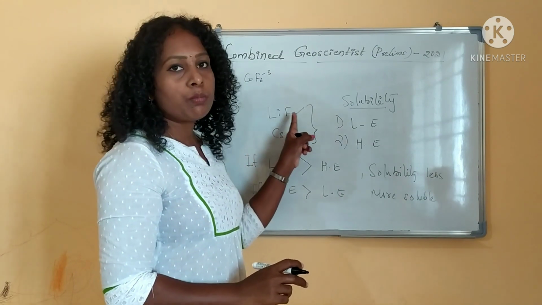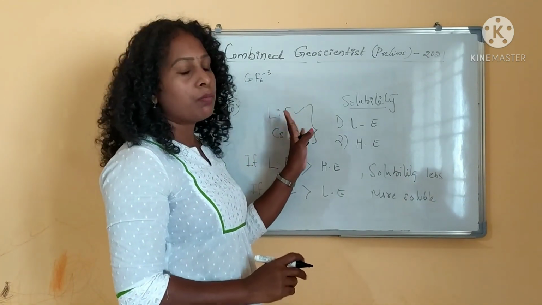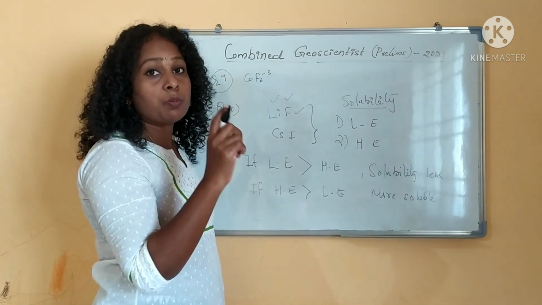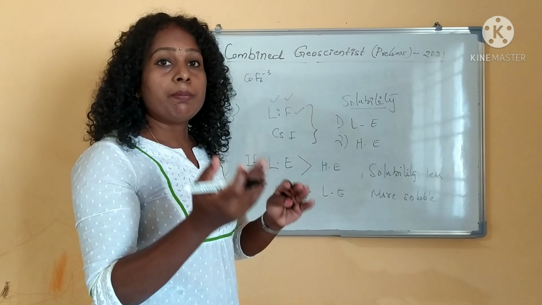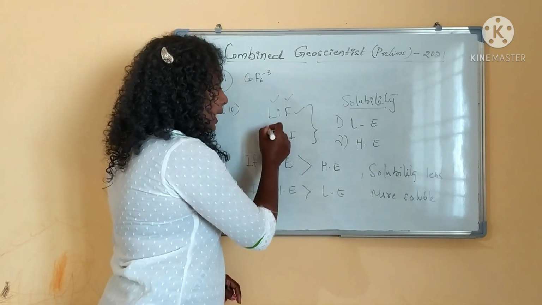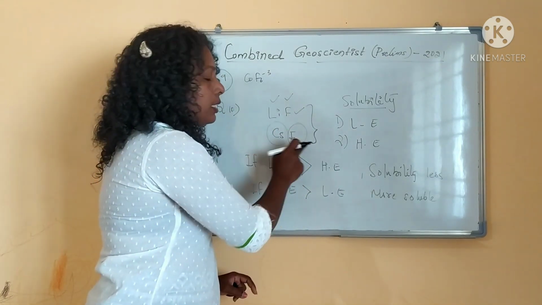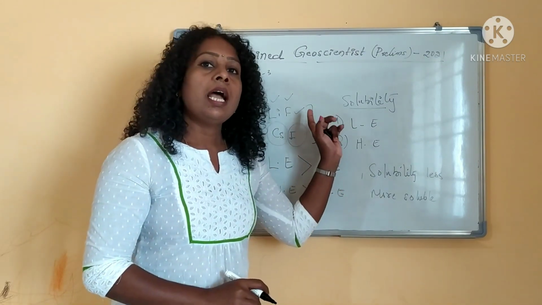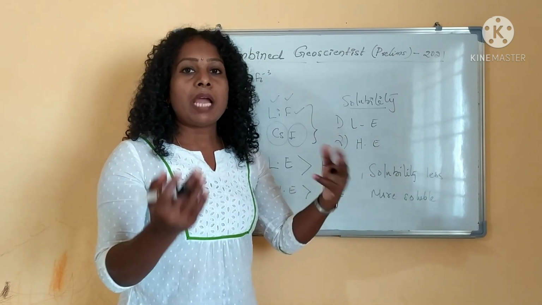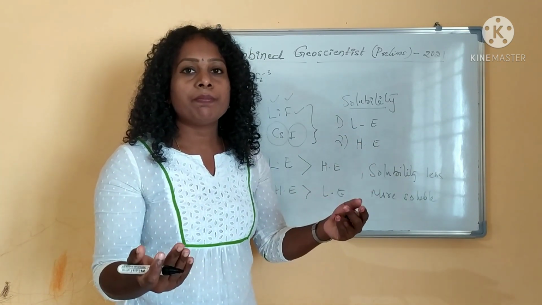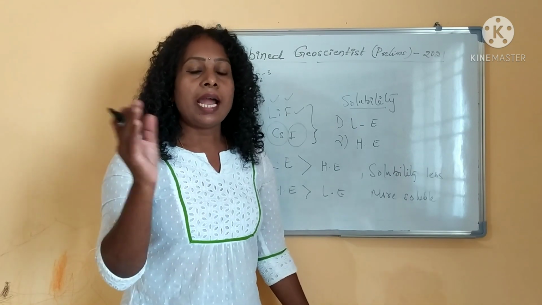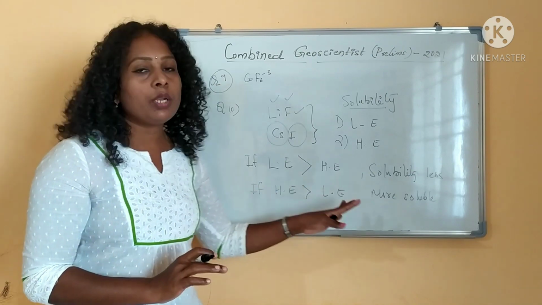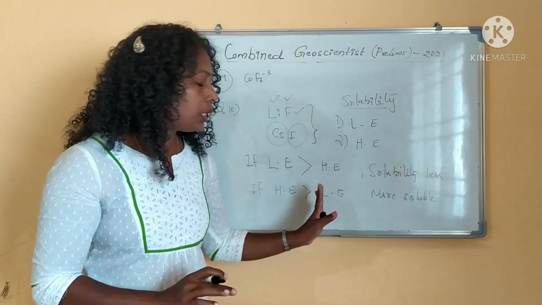Is the lattice enthalpy more for this? Yes, it is more. Why? Because lithium and fluorine are both smaller in size, and if the size is smaller, lattice enthalpy will be more. Coming to the second option, cesium and iodine, both ions are very large in size. If the size is more, hydration enthalpy will be low. If hydration enthalpy is low, it will not be soluble. So both the options are correct.